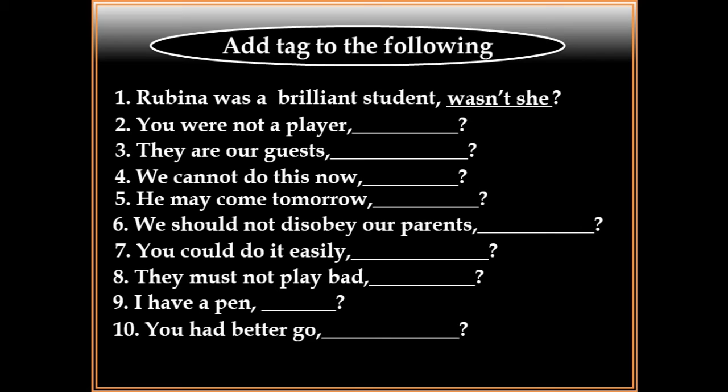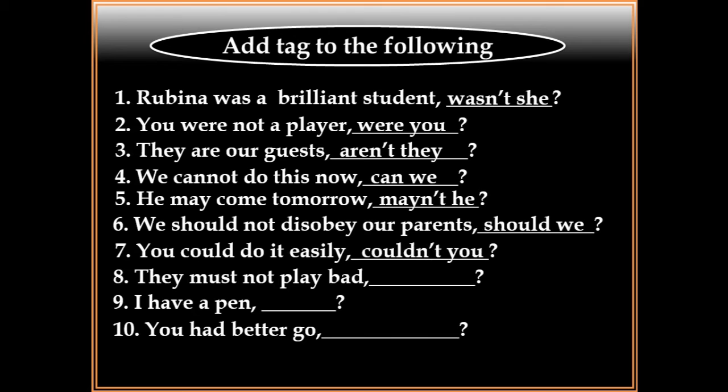First one will be wasn't she. In number 2, the sentence is in negative form, so it will be are you. Number 3, we have are, so it will be aren't they. And number 4, it is a negative sentence, so it will be can we. Number 5, we have auxiliary verb may, so it will be mayn't he. Number 6, should not, it is a negative sentence, so it will be should we. Number 7, you could do it easily, it will be couldn't you.